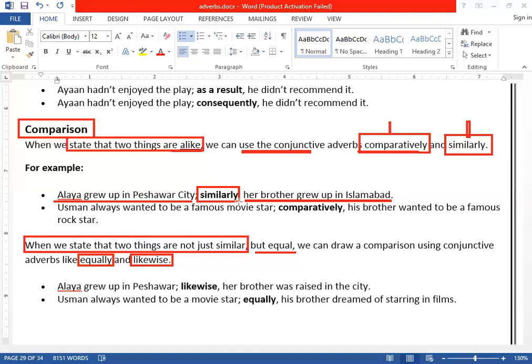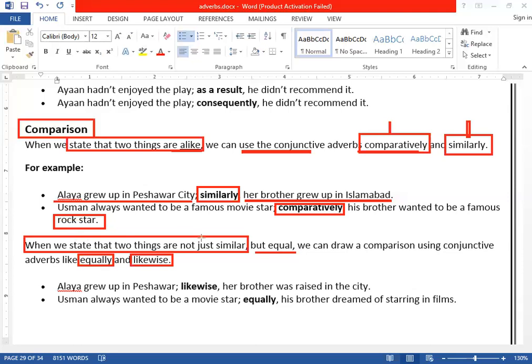Number two, Usman always wanted to be a famous movie star. Comparatively, can you see? Like similarly, you can say comparatively, his brother wanted to be a famous rock star. So both are what we are comparing, clear? And both things are alike, the same.